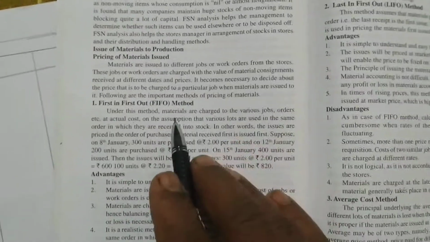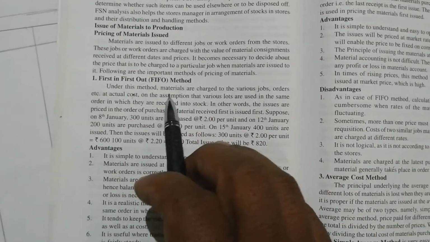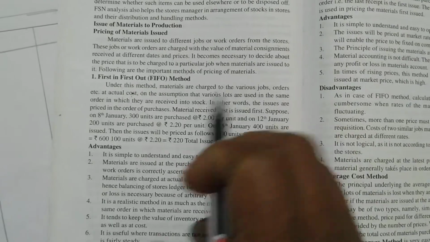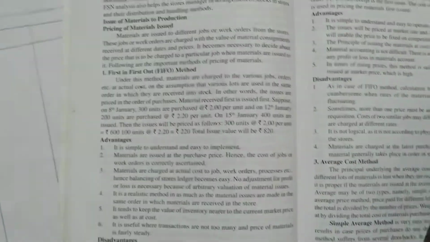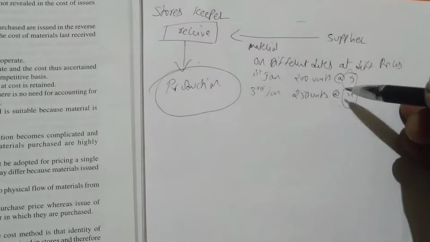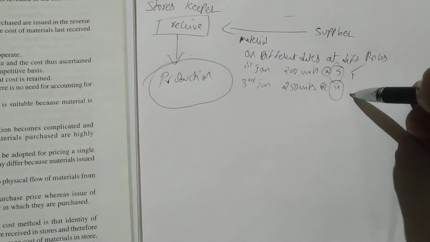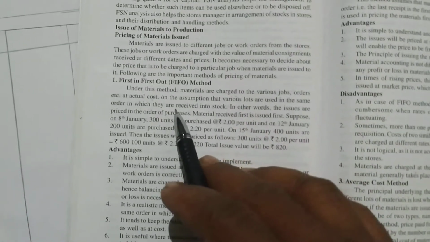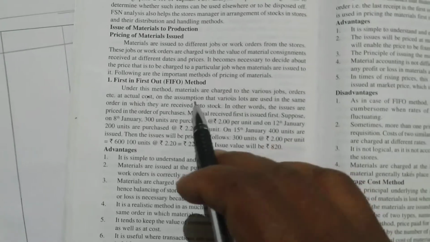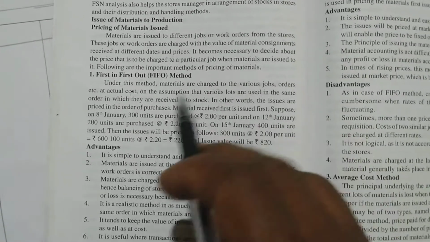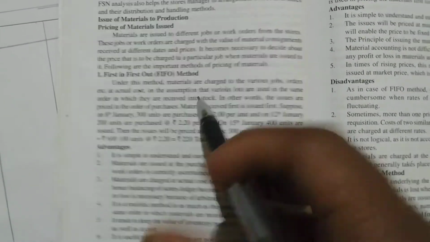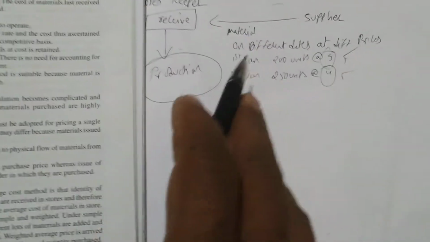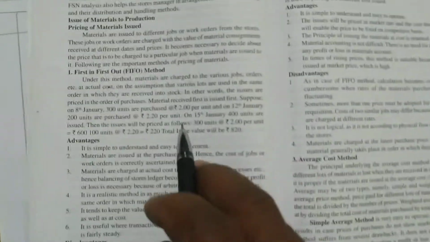Now first we'll see FIFO, what he is saying. Under this method, materials are charged to the various jobs, orders, etc. at actual cost. Actual cost means the cost at which they have been purchased, that will be charged. Next, on the assumption that the various lots are used in the same order in which they were received into stock. So whatever he received first, he will issue first, with the same cost.